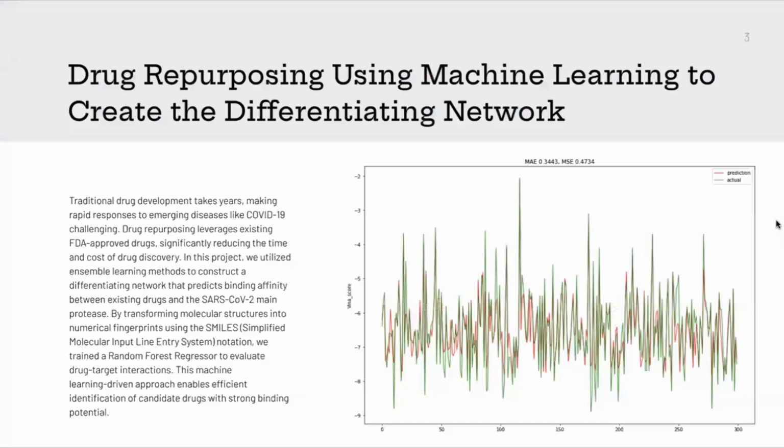Whenever a pharma company is trying to develop a new drug against a particular virus, it usually takes them 5 to 10 years to develop the entire drug as well as get it FDA approved. So whenever a new virus is introduced to the world like COVID-19, it is much wiser to use already pre-existing FDA approved drugs and repurpose them to fight against these viruses. Here, we're using a machine learning approach to do that.